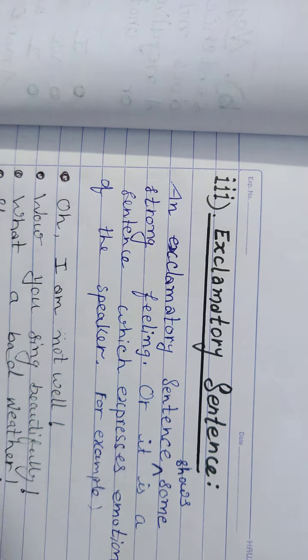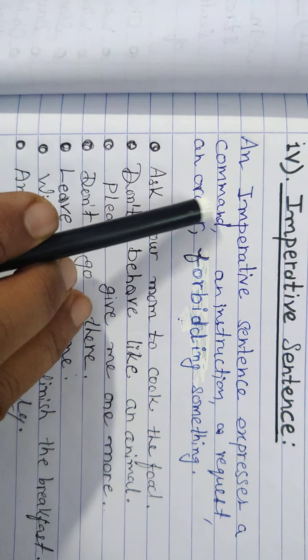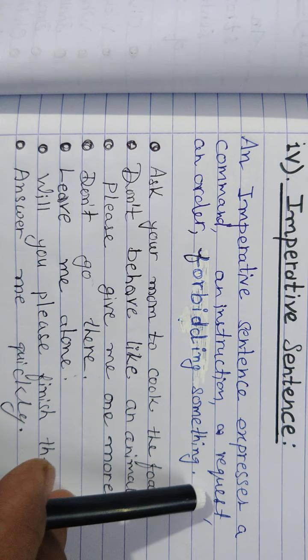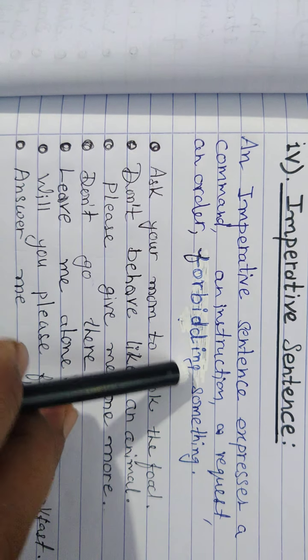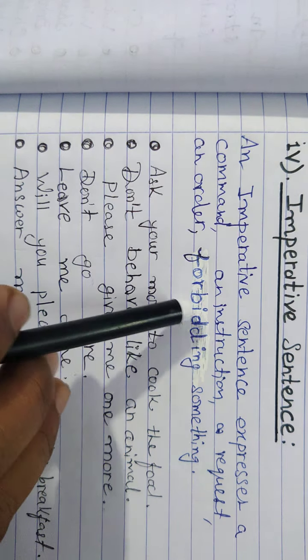Now the third type of sentence, exclamatory sentence, is clear to you. Now come to the fourth type, and that is, you know very well, imperative sentences. An imperative sentence expresses a command, an instruction, a request, an order, or forbidding something. Forbidding means if you strictly forbid someone from doing something, then you will speak an imperative sentence. For example, I am giving the example of forbidding. Don't do that. Don't go there. No, this is not allowed. This type of sentence.